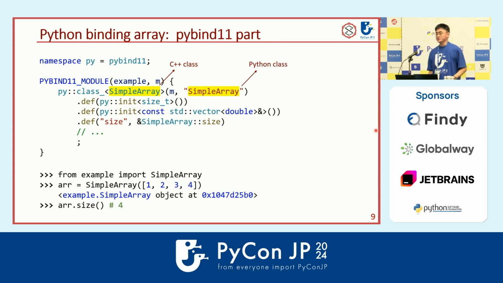And then you have finished the binding. pybind11 itself is not hard to use. Then we can see the result in the lower part, where you can see how we use it in the Python interpreter. We just import SimpleArray, create a new array, and get the size of the array. And the underlying implementation is actually in C++.